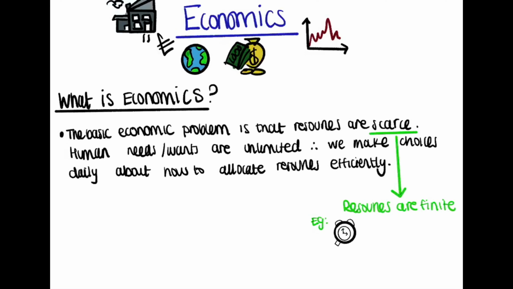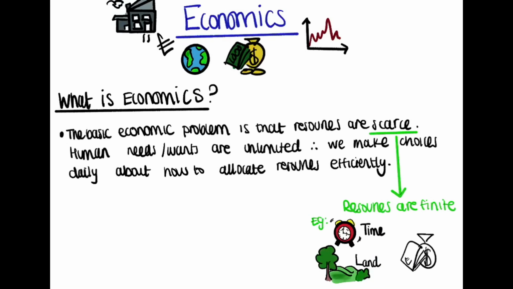Scarce resources mean that they are in limited supply. This does not only refer to things like cash. We can think of time as being in limited supply. If we imagine there are only 24 hours in a day, we make daily choices and decisions which involve trade-offs about how we choose to spend our time. Land is also in limited supply as it faces a lot of pressure from farming and urbanization.